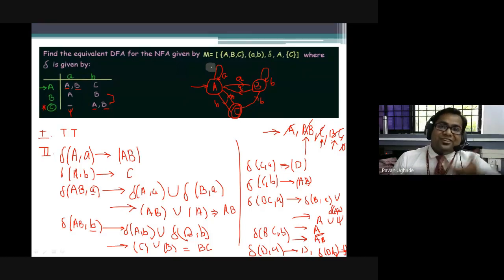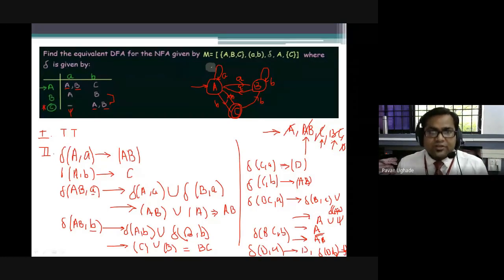As the number of states increases, the storage required to hold them also increases. That was another point of differentiation: DFA takes more space, whereas NFA takes very little space, right? Because it has fewer states.